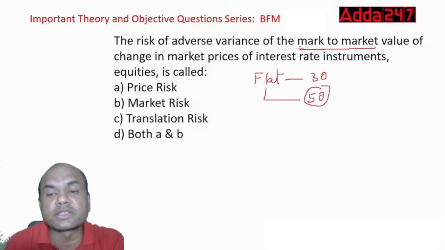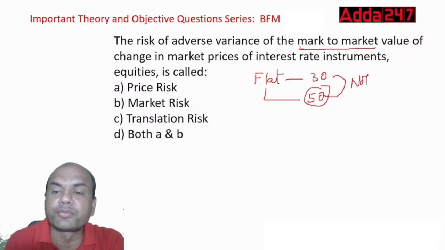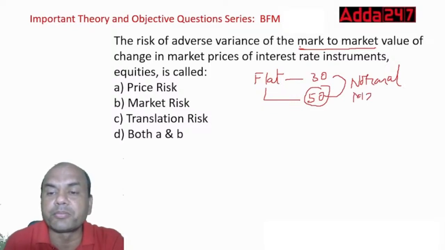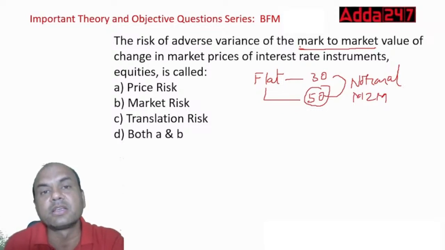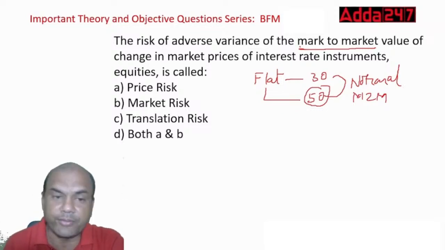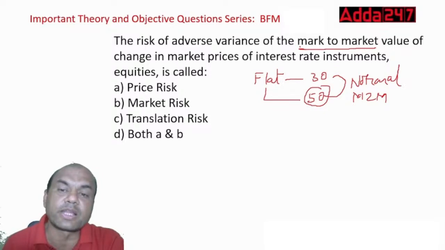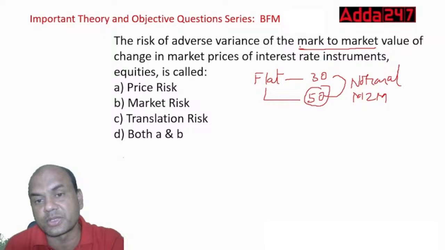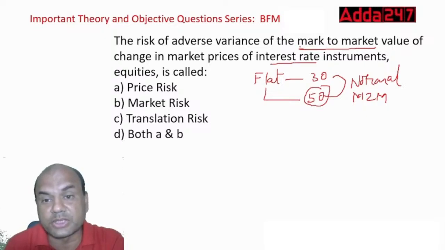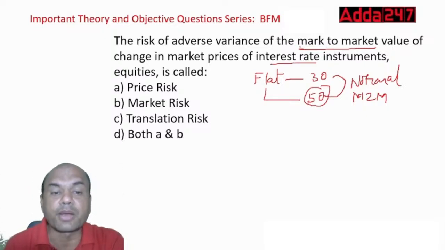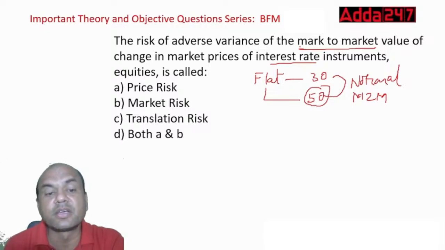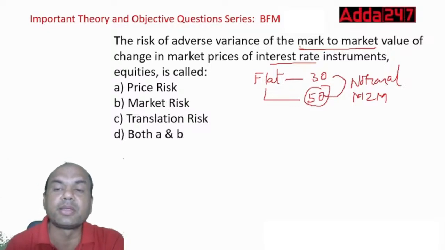This difference is known as notional, or mark to market, M to M. M to M means the rate at which I bought versus the present value of my security. So the risk of adverse variance of mark to market value, the change in market price of interest rate instruments, is called: price risk, market risk, translation risk, both A and B?